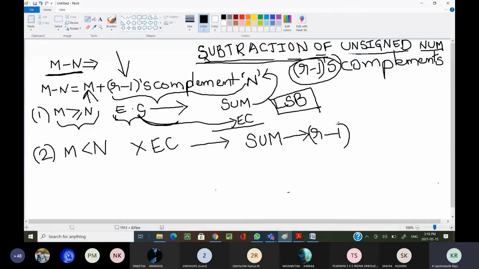For this sum, once again we have to calculate r minus 1's complement, and finally we have to put a negative sign in front of the final result. This is our final result. We have to put a negative sign in front of the final result.